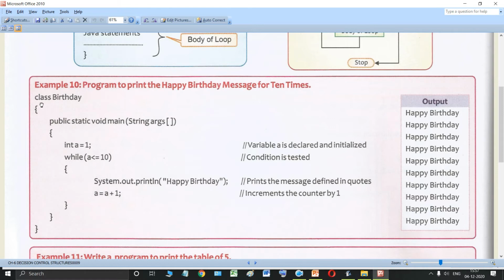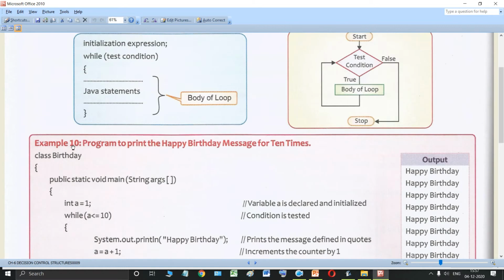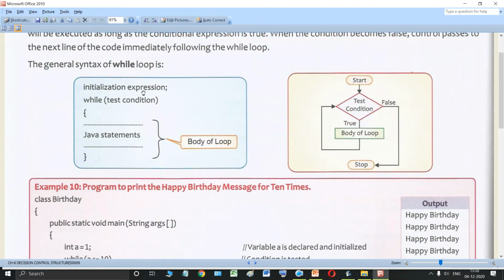Now see students, they have declared the class, this is the class Birthday. You can give any name to your class. Then you open the class. Then this is our public static void main String args. This is our main method. Then we open the main method. Inside the main method, the first thing that we need to do is initialize the expression.